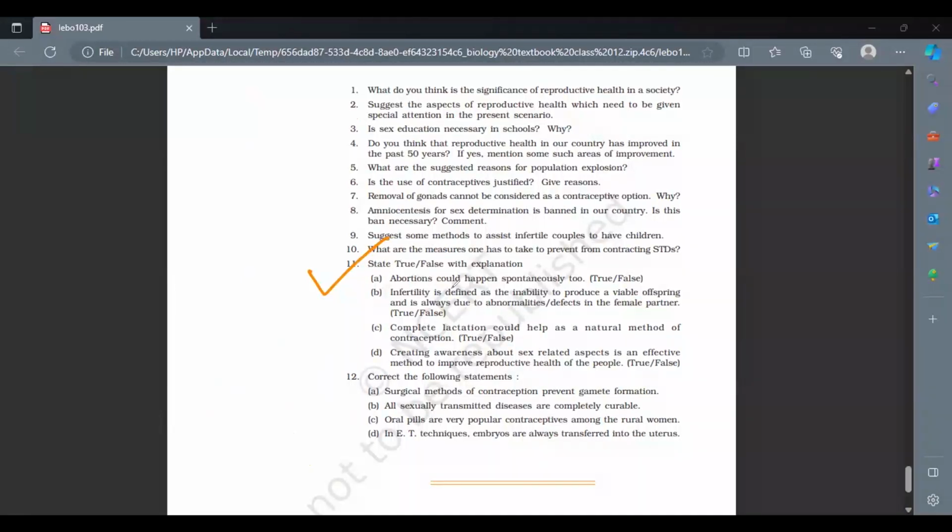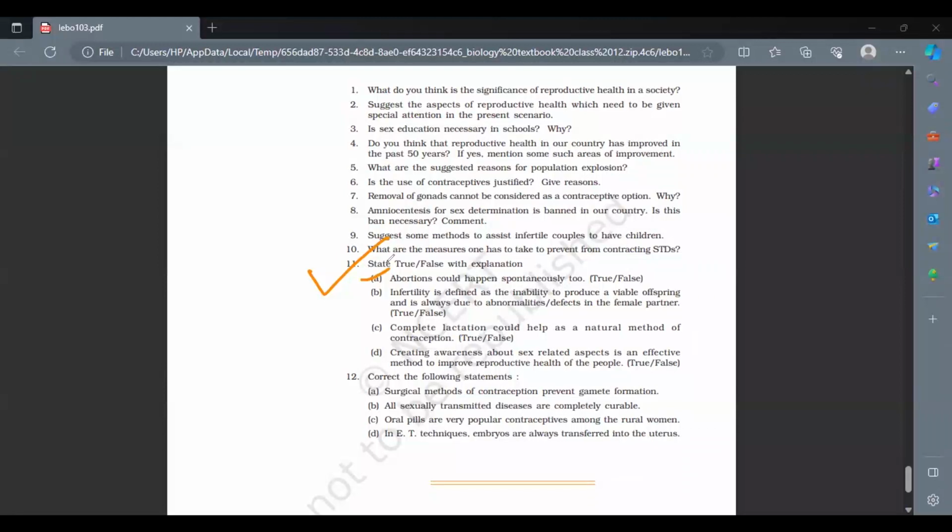Number one question they are asking is, can abortions happen spontaneously, meaning automatically on their own? Yes, it can happen. See, if the fetus is not implanted properly, then the mother's body generally rejects it, or the fetus is not growing, then also abortions can happen spontaneously. The second question is that infertility is defined as the inability to produce a viable offspring, and is always due to an abnormality or defect in the female partner. No. Okay, so it is a false statement.